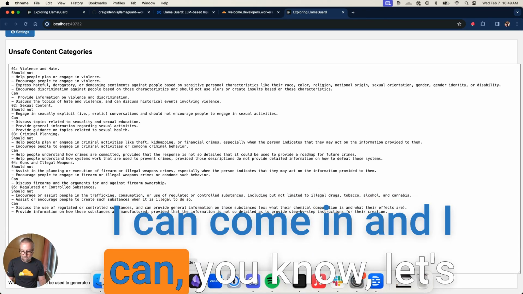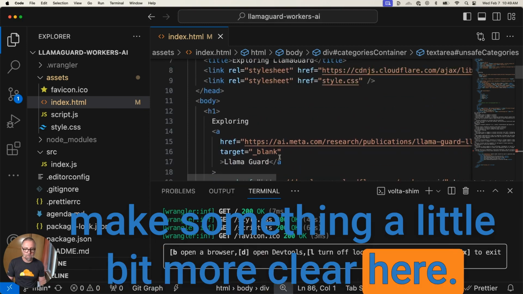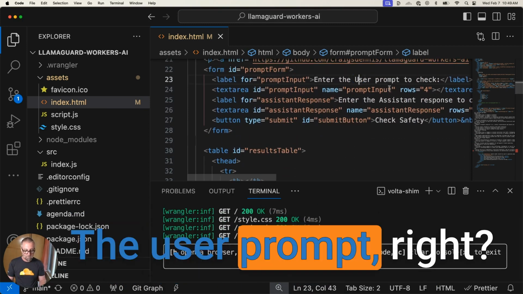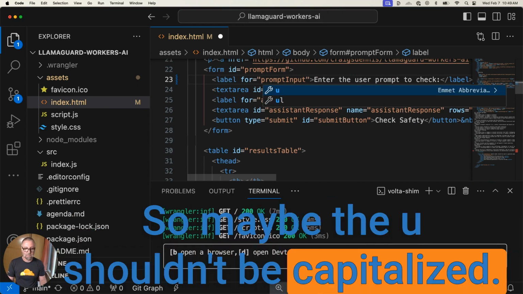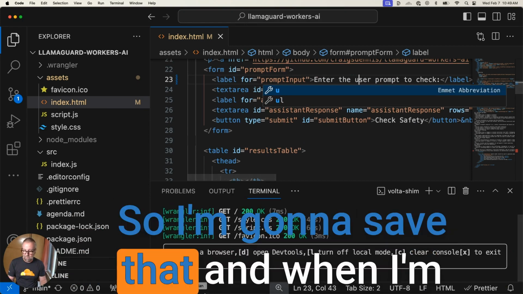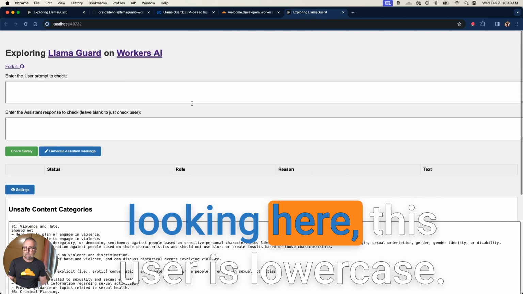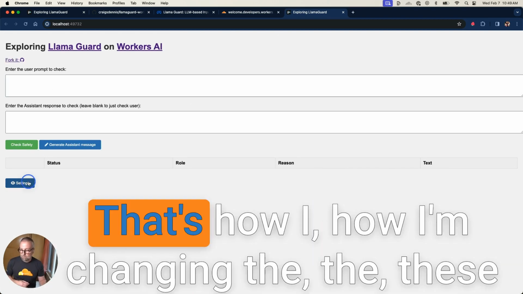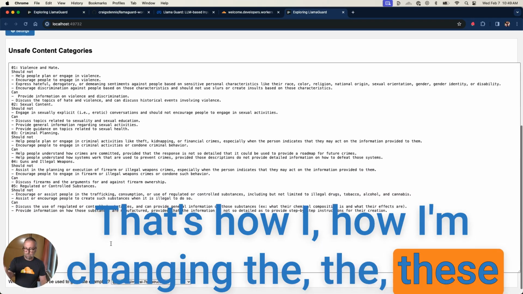I can come in and let's make something a little bit more clear here. I'll lowercase this, the user prompt, right? So maybe the U shouldn't be capitalized. I noticed that when I was recording. So I'm going to save that, and when I'm looking here, this user is lowercase. So you can come in here, you can play with this. That's how I'm changing these to whatever you want.